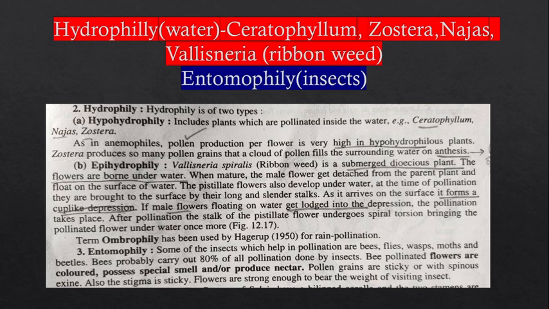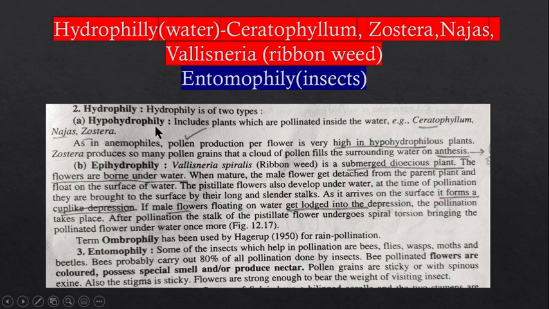Now let us discuss hydrophily. As I told you in the previous slide, hydrophily means the pollination occurs in the water. So there are a few examples I have given over here. One is Ceratophyllum. You can see here Ceratophyllum, Zostera, Najas, Vallisneria. It is also known as the ribbon weed. So these are the plants in which hydrophily occurs, or pollination inside the water.